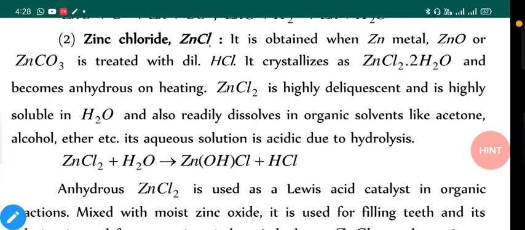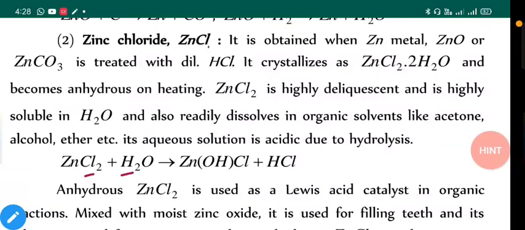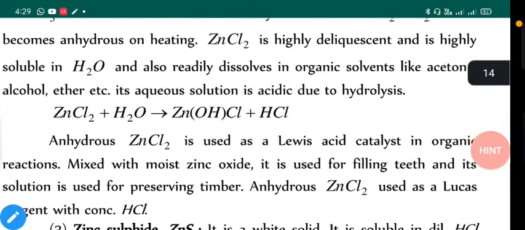So simple thing, deliquescent nature will mostly always be highly soluble in water, and it also readily dissolves in organic solvents like acetone, alcohol, ether, etc. Its aqueous solution is acidic due to hydrolysis. As the reaction suggests, ZnCl2 will release Cl and H2O will release H+, and with the combination of H and Cl you will get HCl. The remaining OH- ion will replace the Cl- as ZnOHCl. So in this reaction no oxidation states are changed.